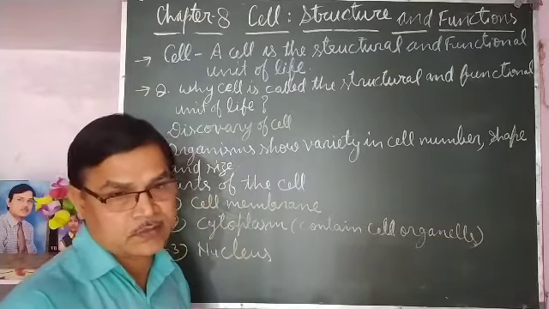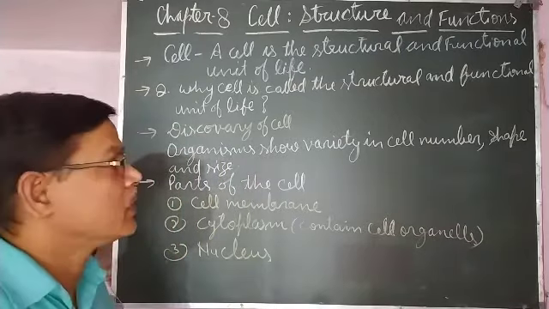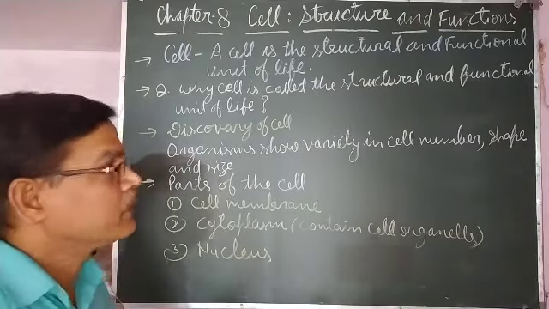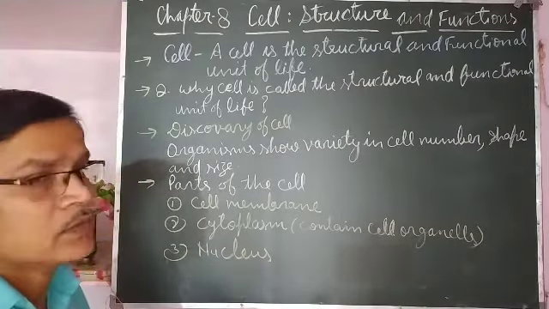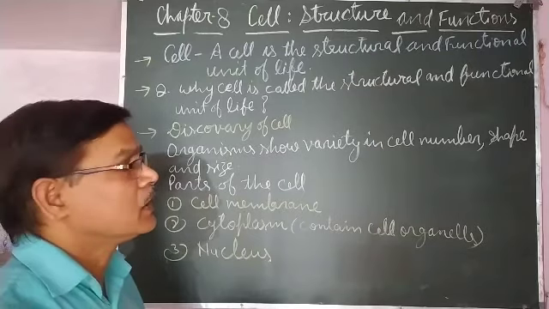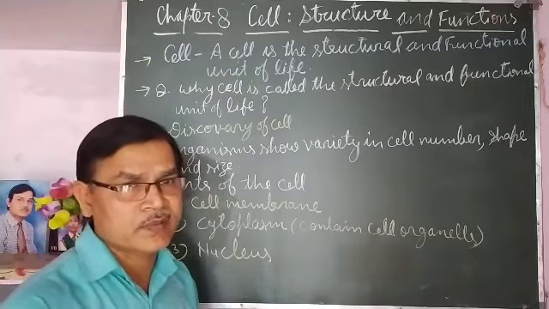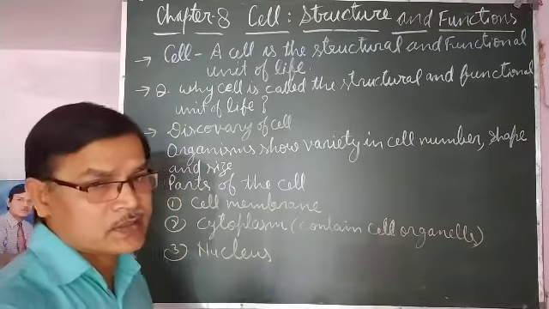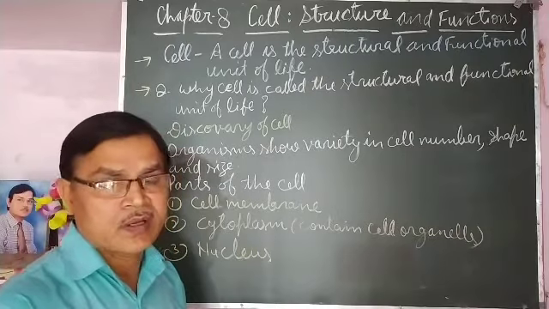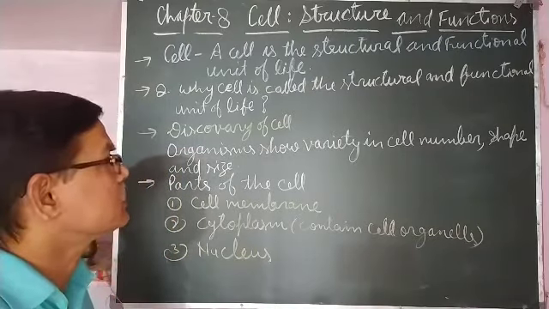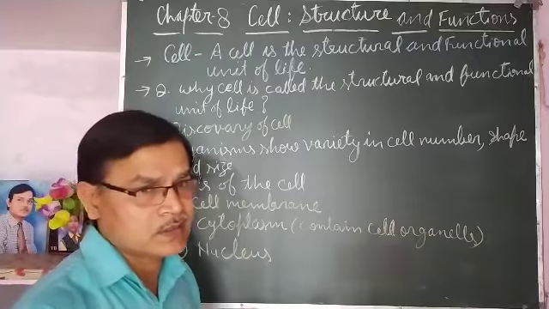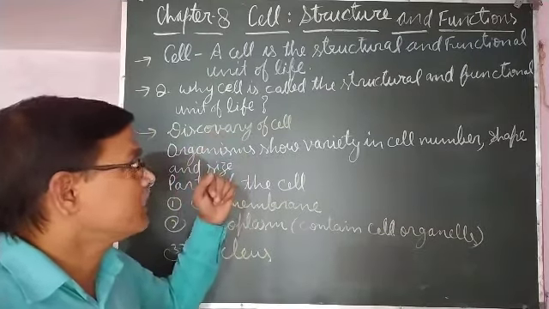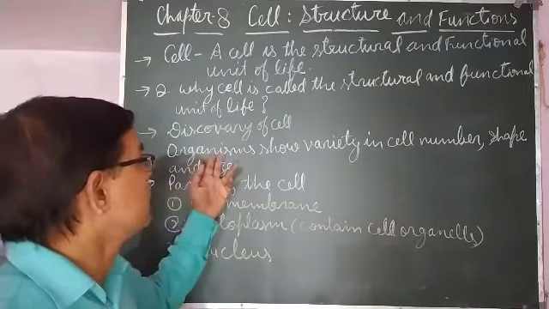After that, Robert Brown in 1831 discovered the nucleus of the cell. So like that, discoveries became possible. Knowledge about the cells became possible after the discovery of the microscope, because most of the cells can be seen under the microscope, and before the discovery of the microscope, there was no idea about the cells. So the cell was discovered by Robert Hooke in 1665.